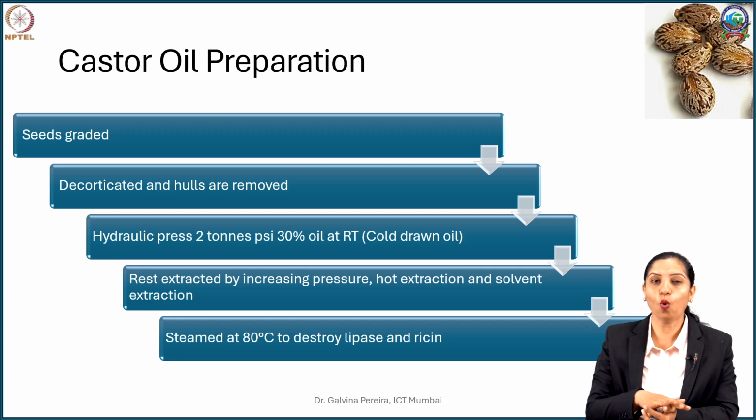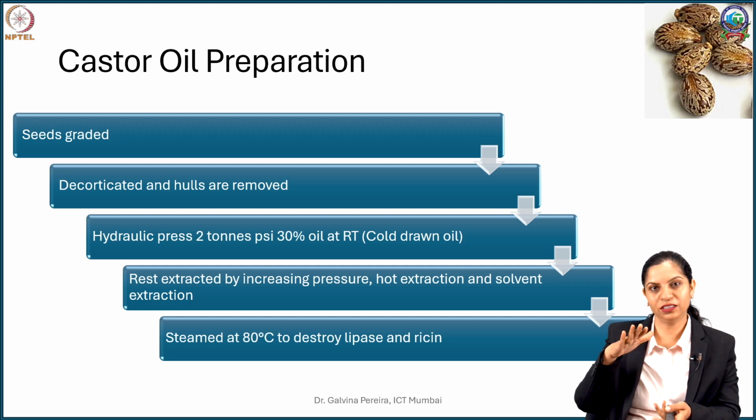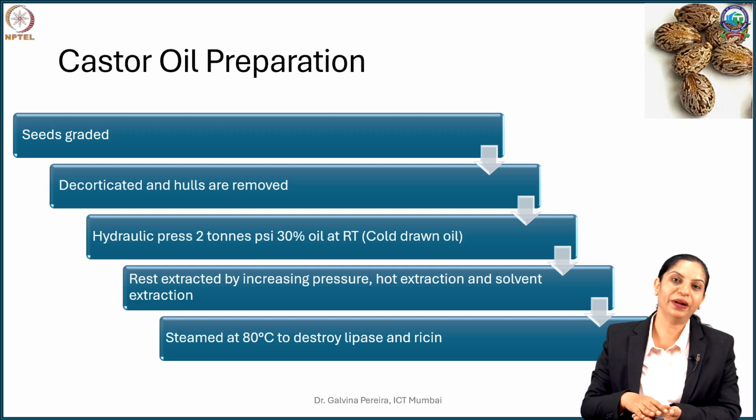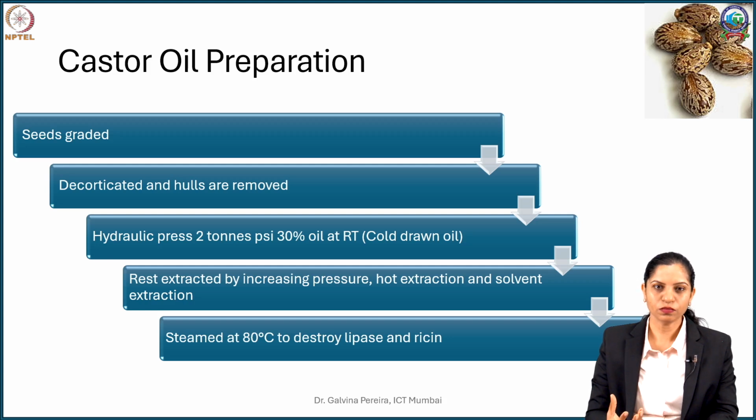Generally this is done cold. We don't want harsh conditions. So cold drawn oil is done using a hydraulic press by applying a pressure of about 1 to 2 tons per square inch (psi), and at that level you will see that 30% of the oil is drawn. Now this is treated as virgin oil or pharmaceutical grade oil or a good quality oil, because if you see it in terms of free fatty acid content, which also corresponds to the rancidity, this is relatively less and it's considered to be the best one.